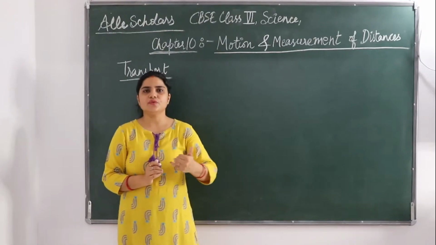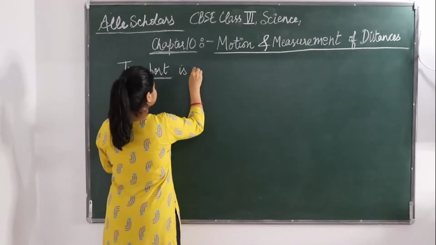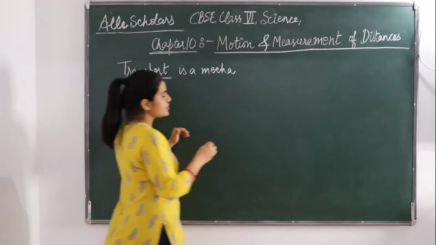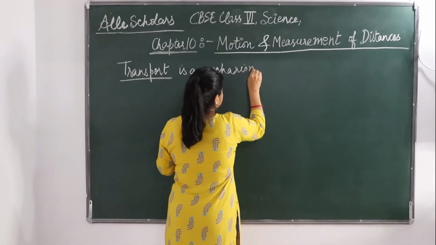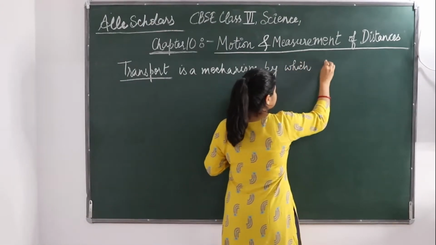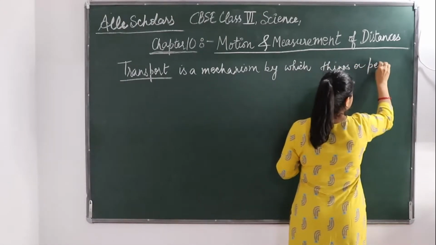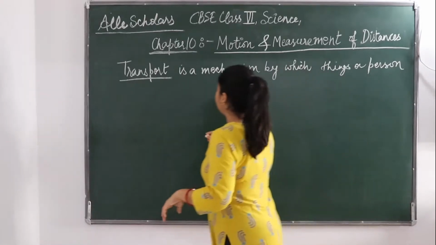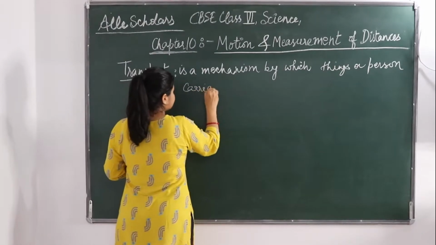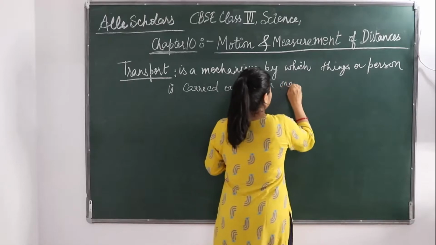So transport is a mechanism by which things or persons are carried from one place to another.